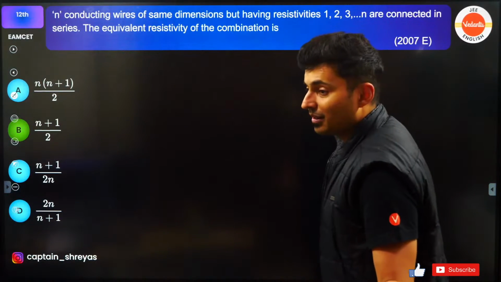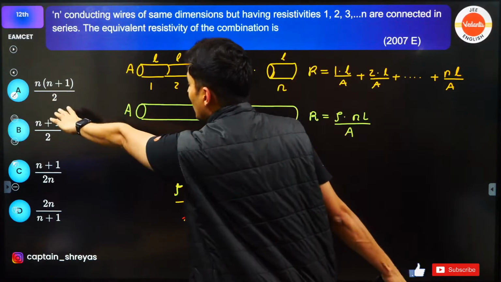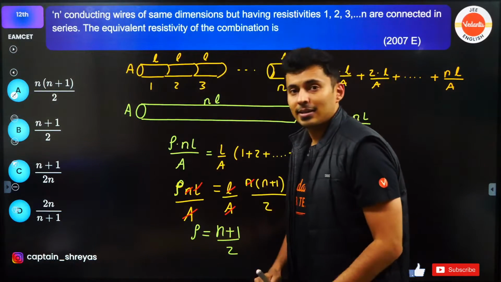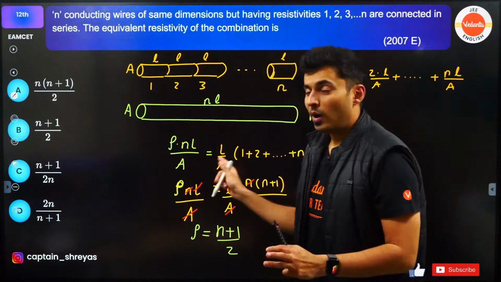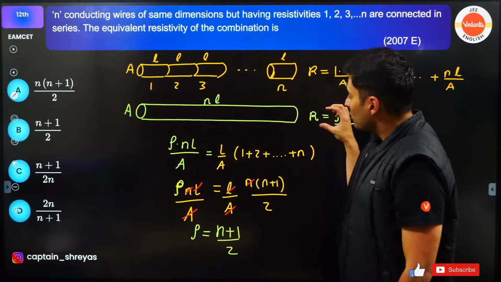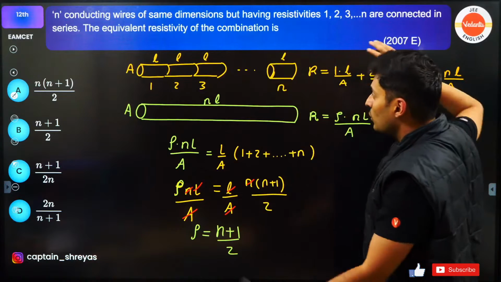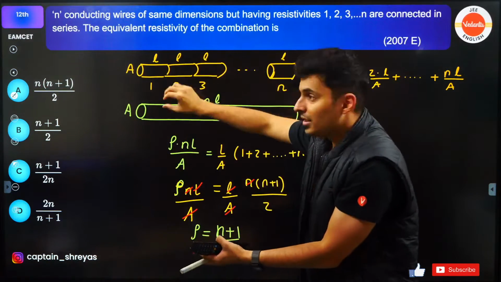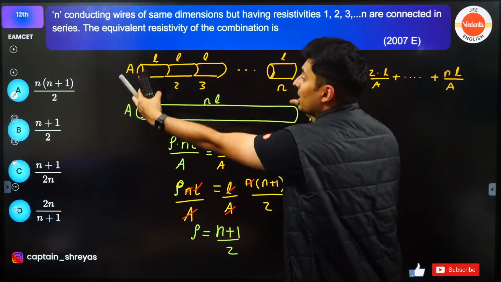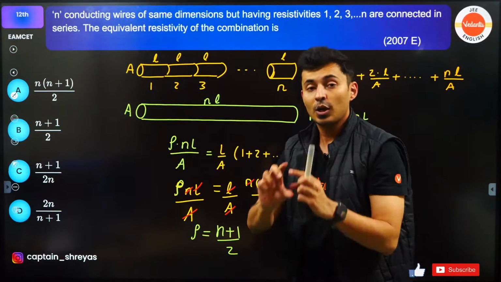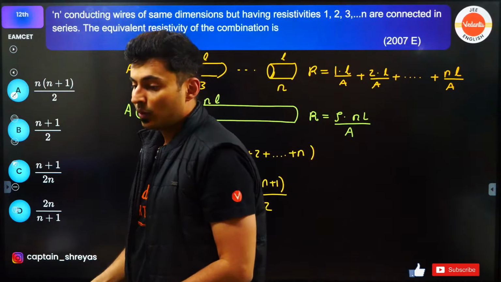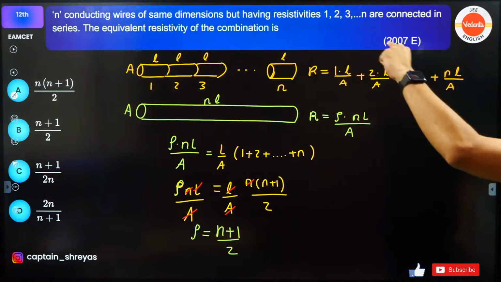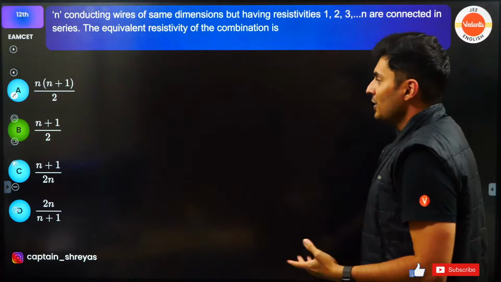Option B. Many students make the mistake of initially marking this because they miss NL here. If you miss NL, you will get answer A. Why you have to take NL is because when you combine them as one single resistor, whatever the total length was, that same length, this guy is replacing all these resistors with one single resistor. So you have to take the same length. Don't take L. That is a common silly mistake. Many students made that mistake, got 0 marks there.